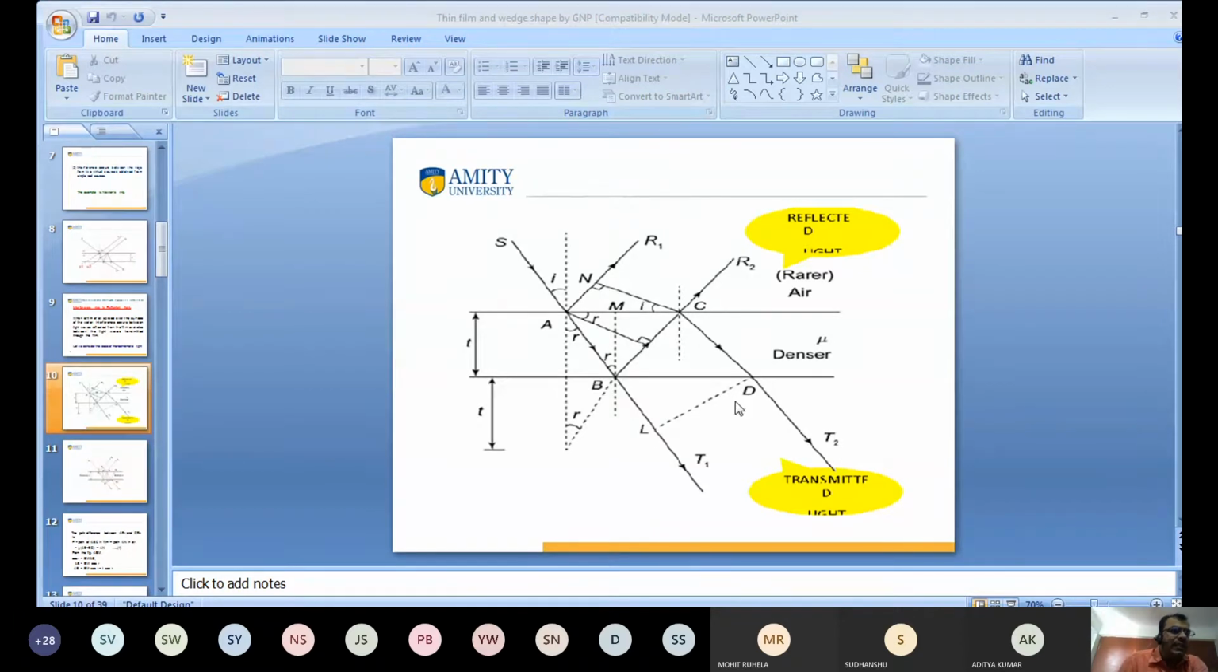Again, you know this one. I hope you've seen it on your screen. This is T1 and this is T2. T1 is the transmitted ray of light, and T2 is another transmitted ray of light. Again, these will interfere, and the interference pattern is observed. This is called the interference due to transmitted ray of light. Clear?